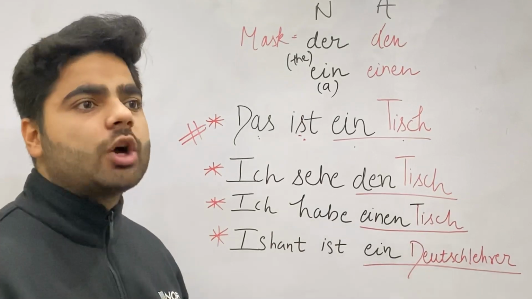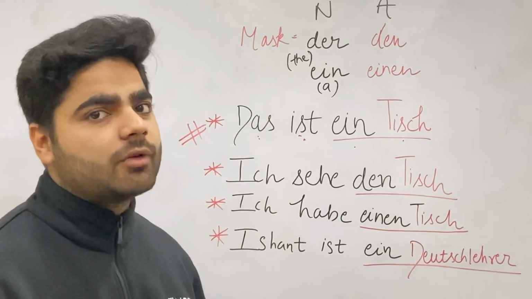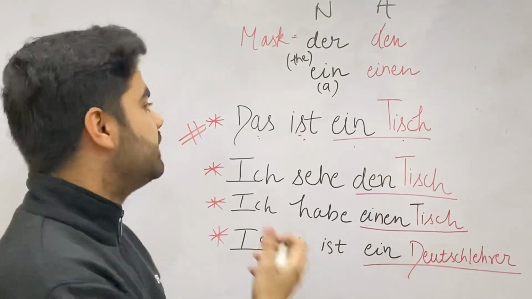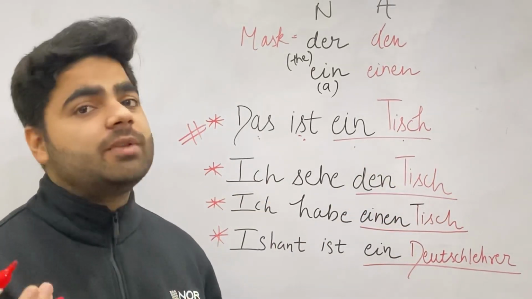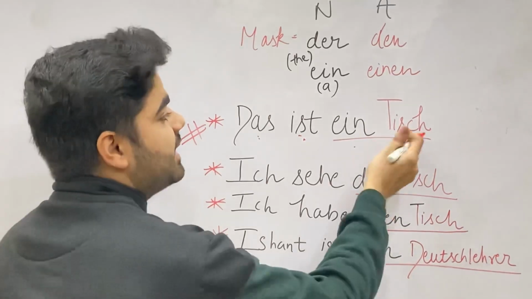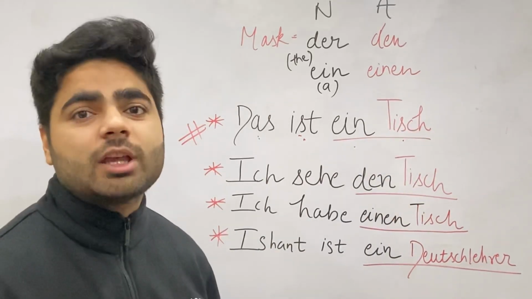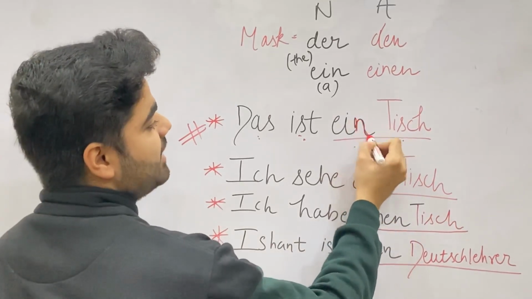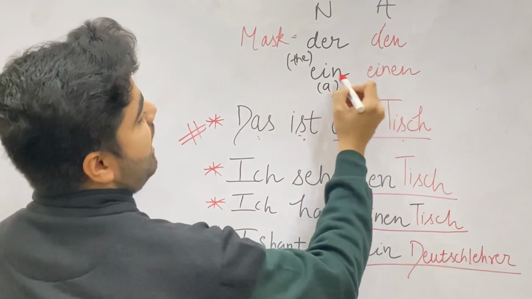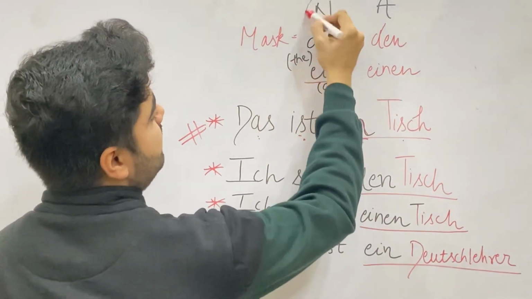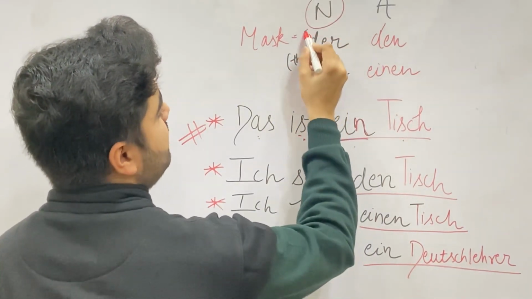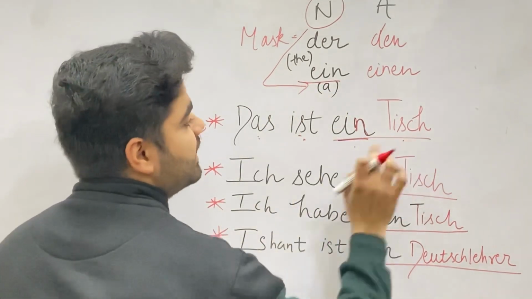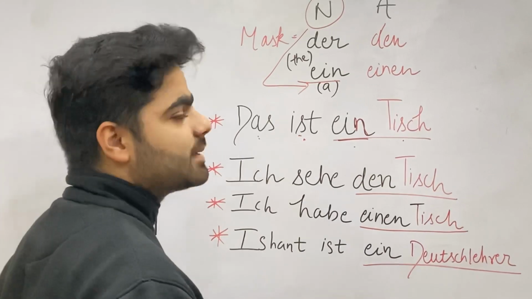Of course, in this particular sentence, we are only talking about table. And of course, here the main topic, the main concern, the main theme of this sentence is table, and we are only talking about it. Of course, the subject of the sentence is table because we are talking about table. So that's why here it becomes ein Tisch and ein Nominativ, because this is a nominative sentence properly because we are only following das ist ein Tisch.